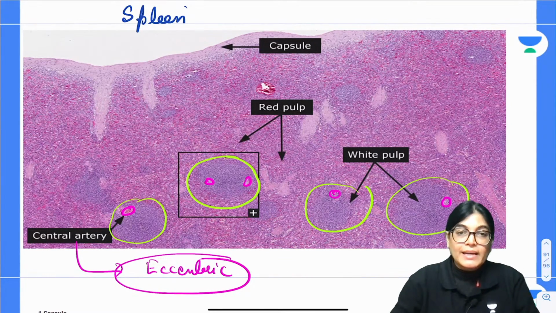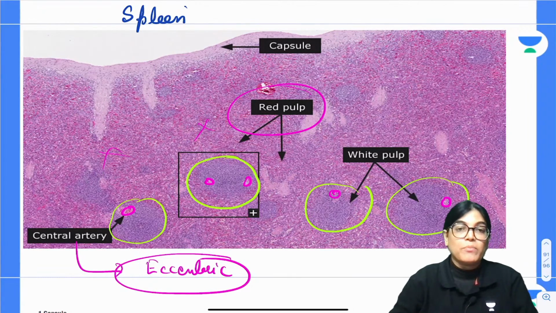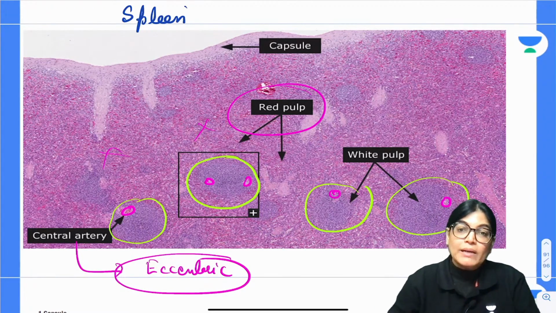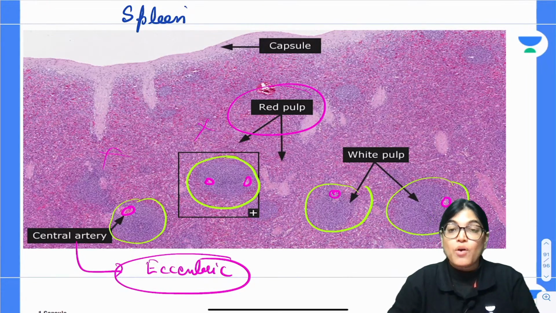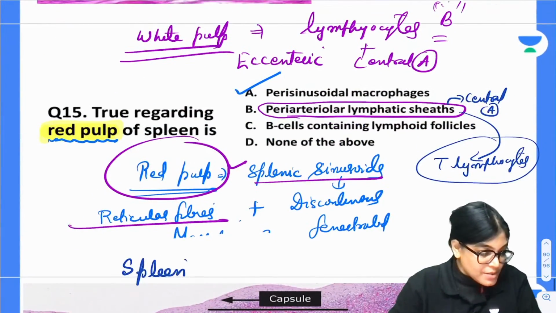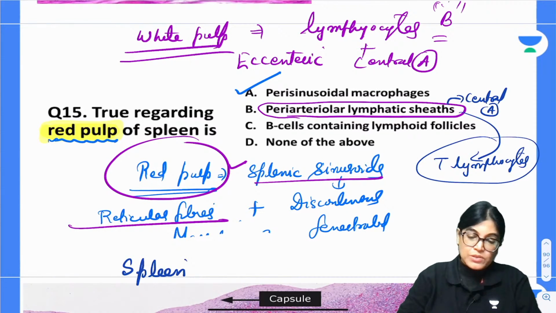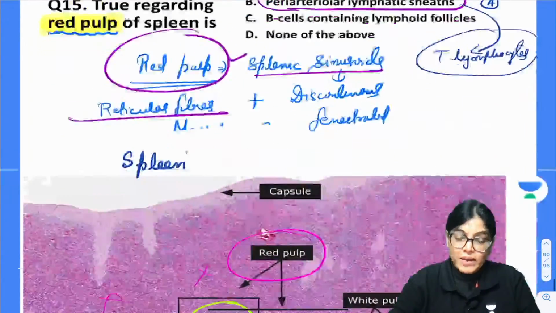The central artery location is eccentric in this lymphatic aggregation. The rest of the area is all red pulp, which is made of macrophages, plasma cells and sinusoids, which are discontinuous fenestrated capillaries having discontinuity in the basement membrane also. That is important for phagocytizing the old worn out RBCs. So here the correct answer will be A, and the correct answer was given by Imtiaz Hussain. Absolutely correct, Imtiaz. So all of you have participated very well.